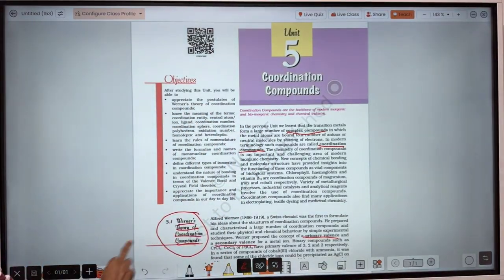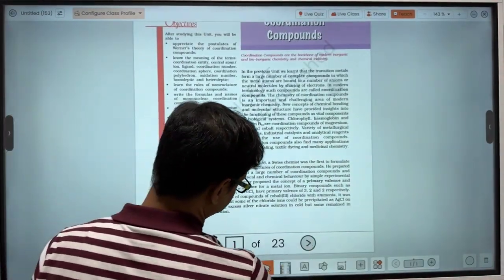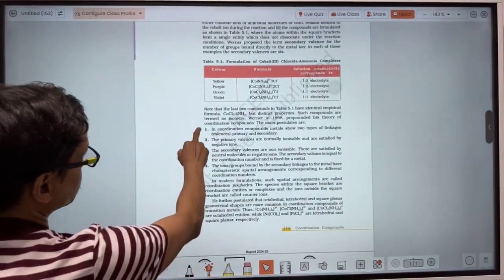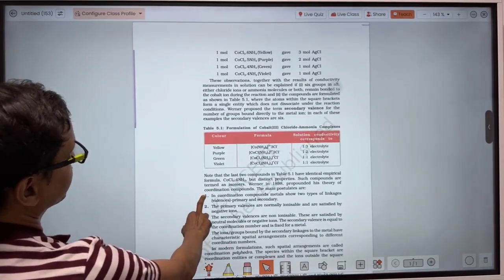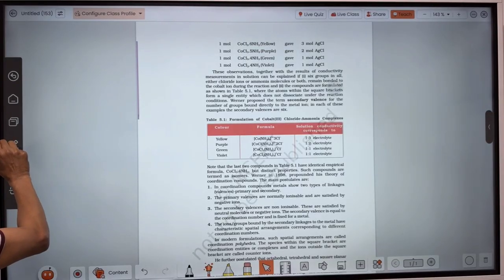So Werner defined the coordination compound as a compound in which a metal atom shows two types of valency, that is primary valency and secondary valency.